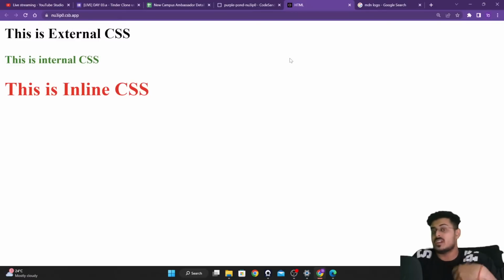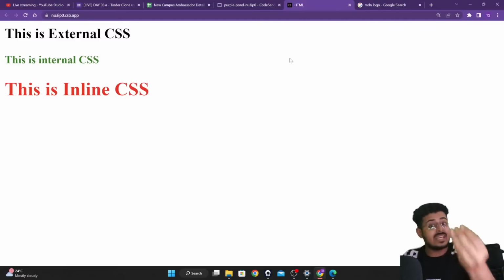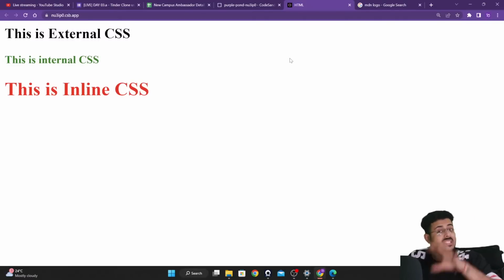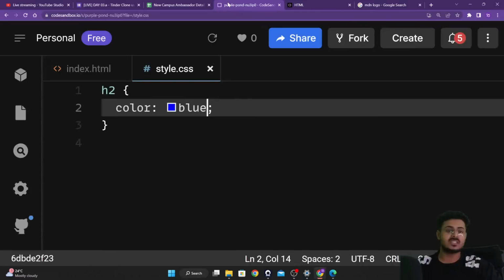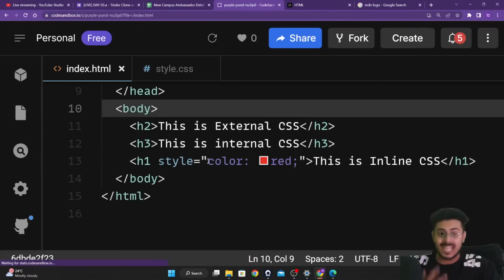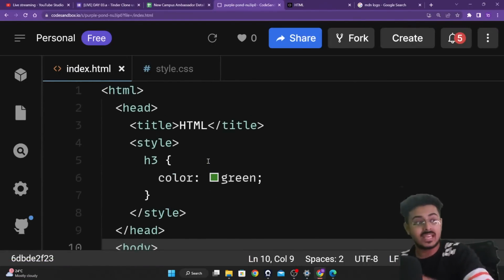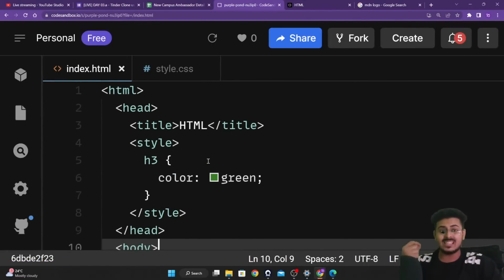Because when we are loading a website itself, only the HTML comes out. Only the HTML file is read by your browser. Even though the CSS file is present out there, only the HTML file is actually read by your browser, guys. So we need to tell HTML that this CSS file actually exists. So we have to link the CSS file to our HTML file, guys.